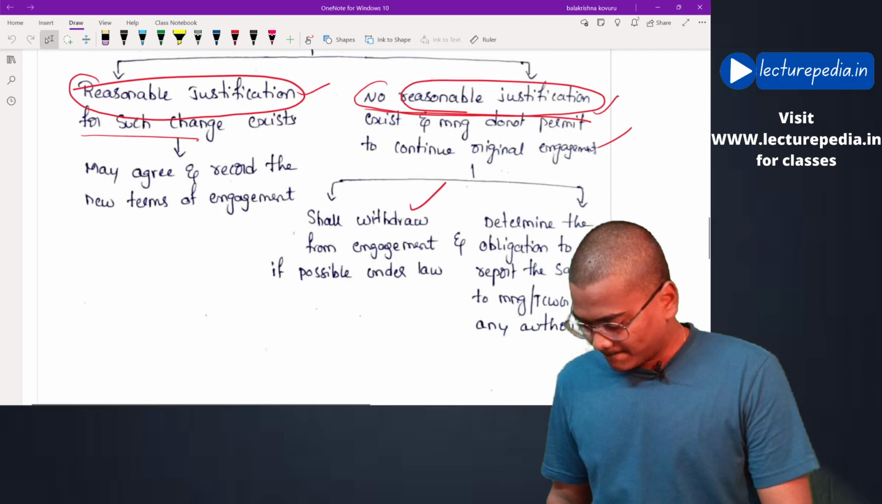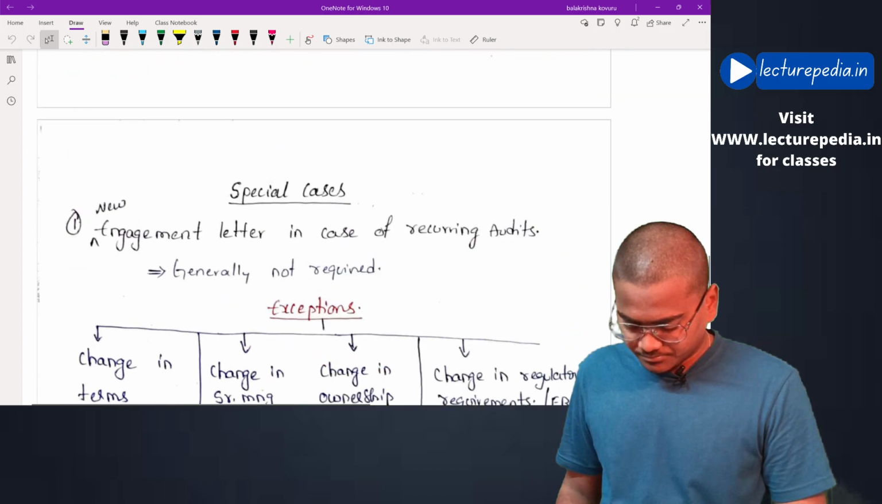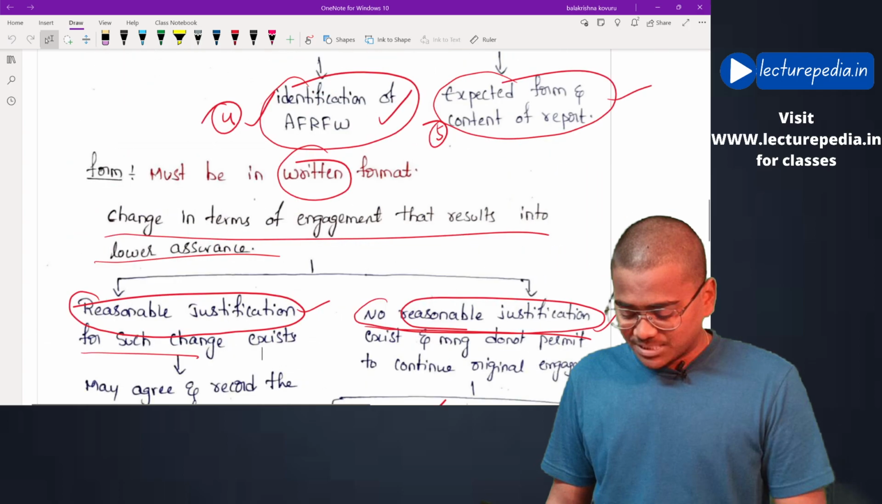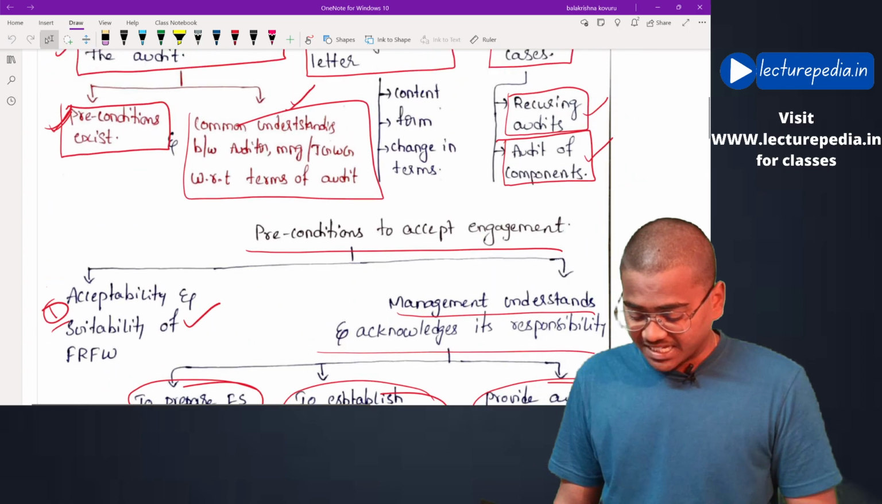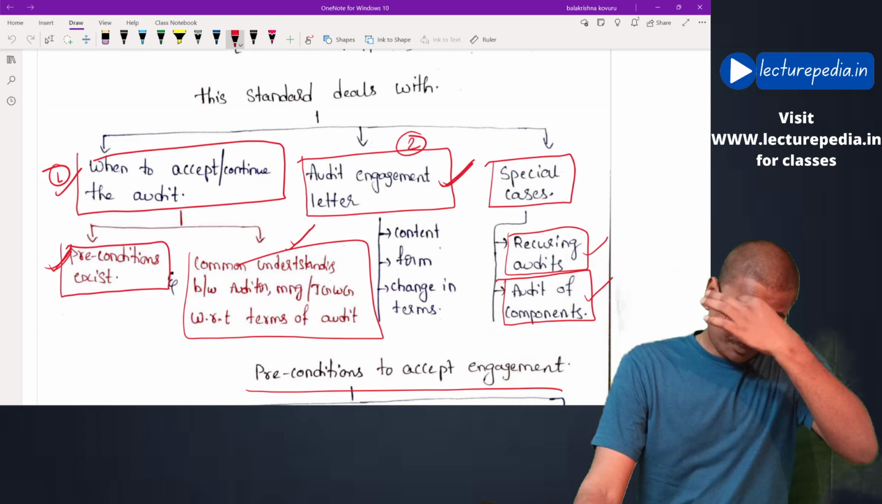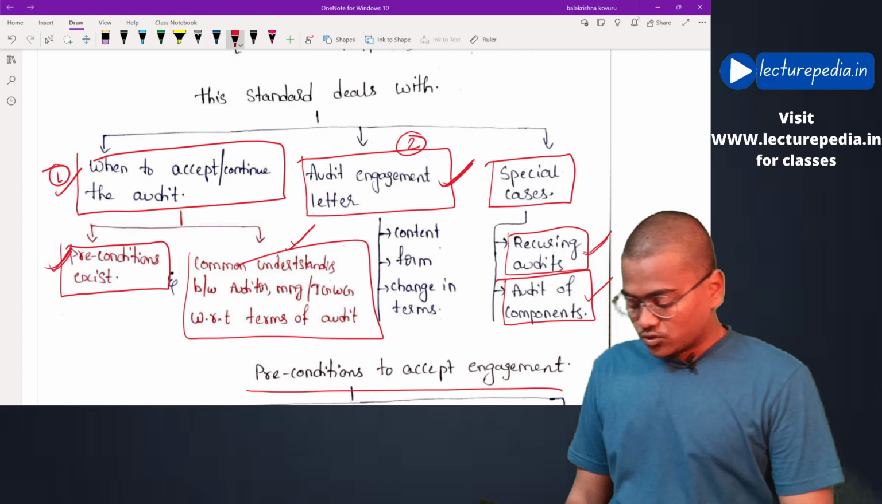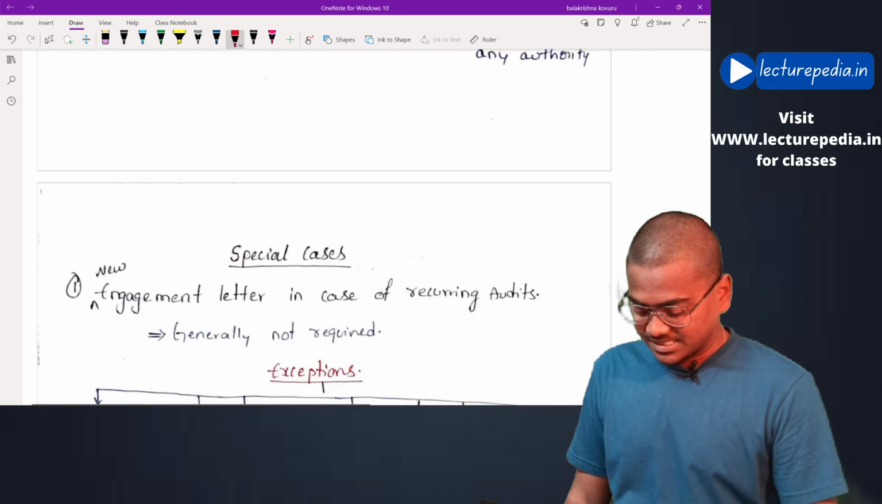Okay, next, that is the second aspect that we have covered relating to the audit engagement letter. Next, moving to the special cases, that is audit engagement letter in case of recurring audits. Let us see.